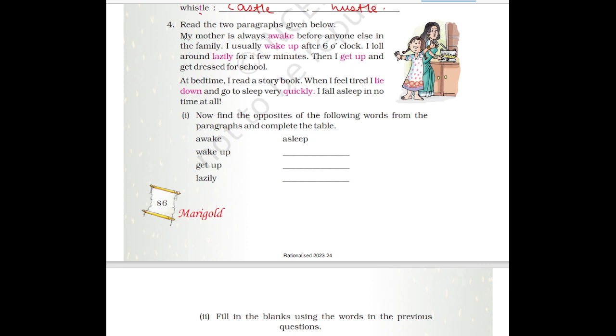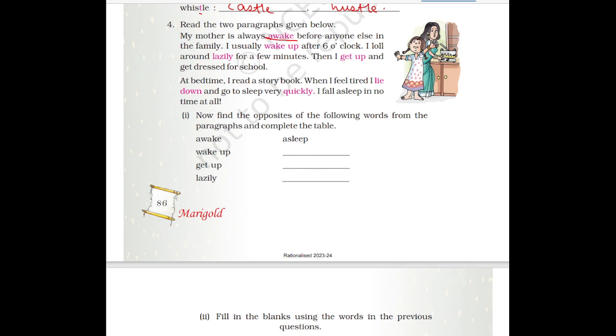See here, a girl is talking about her life. My mother is always awake. What she is saying is that her mother is always awake before anyone else in the family, means her mother gets up early in the morning while others are sleeping. Then I usually wake up after 6 o'clock. I loll around lazily. Then I move here and there lazily. And then I get up and dress for school. Then at bedtime, I read a storybook. Then when I feel tired, I go to bed and sleep quickly.